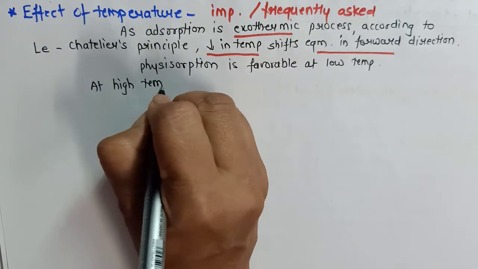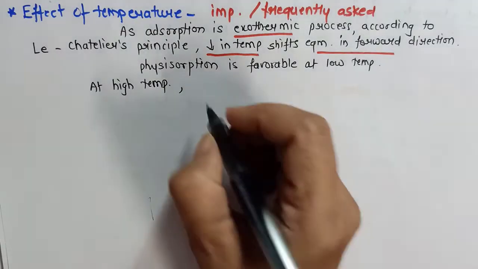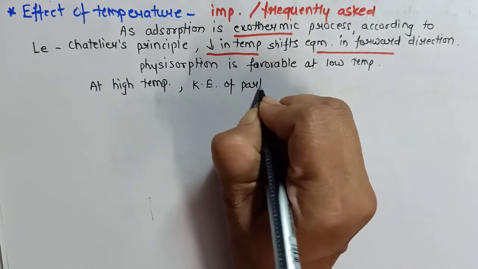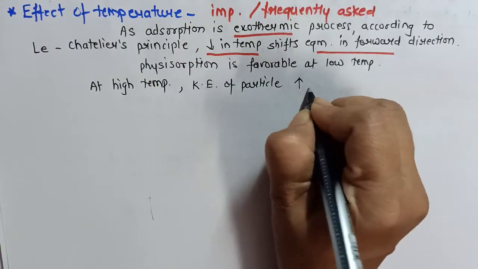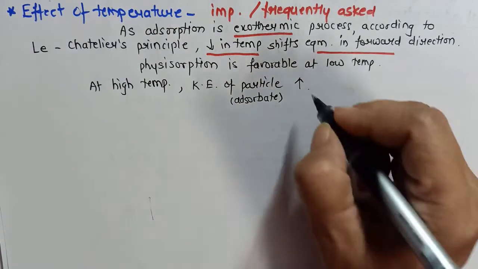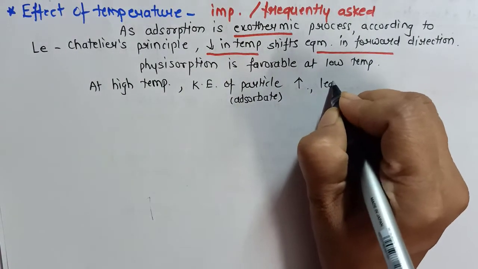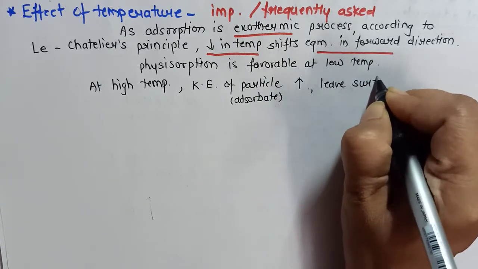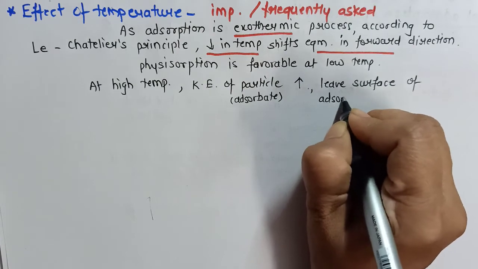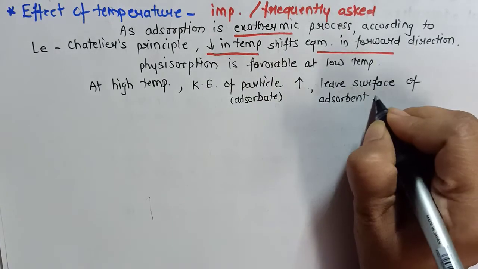Okay, so what will happen at high temperature? At high temperature, since we are increasing the temperature, the kinetic energy of the particles increases. Now as the kinetic energy of adsorbate particles increases, what will happen? They will leave the surface of the adsorbent more rapidly.